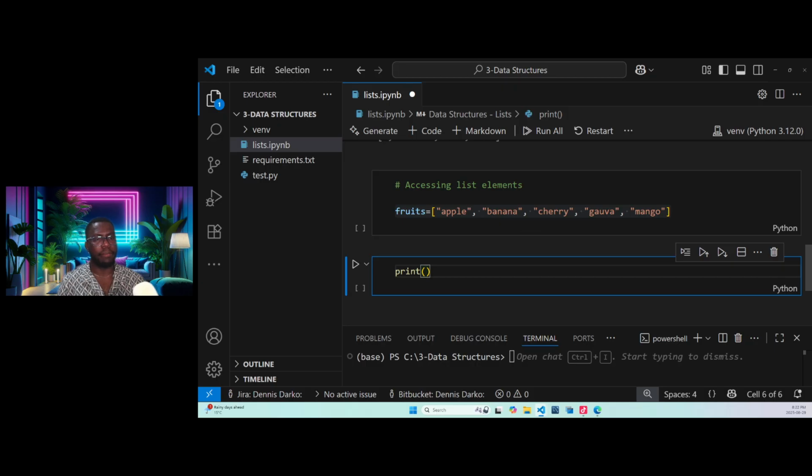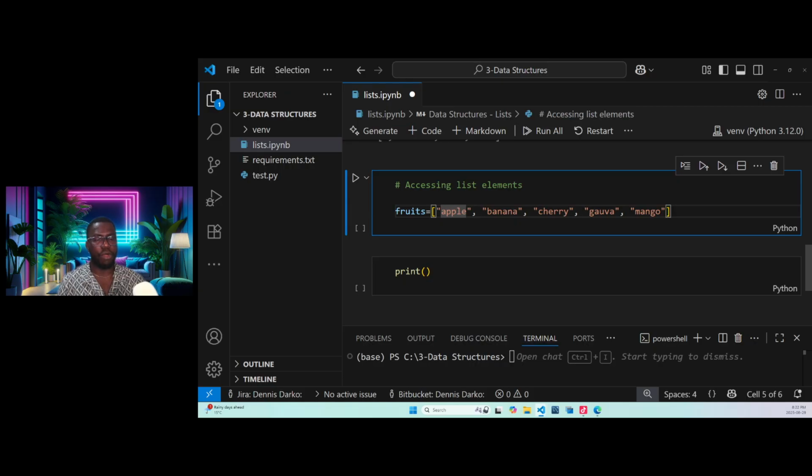So now inside my print, I just want to access this first element. And for me to access this first element, I need a variable name and then the index of this particular first element. Is that clear? If it's clear, let me hear yes in the comment section, guys.